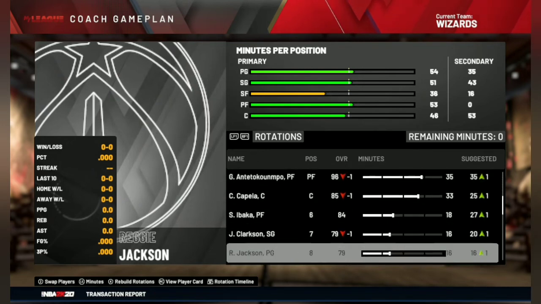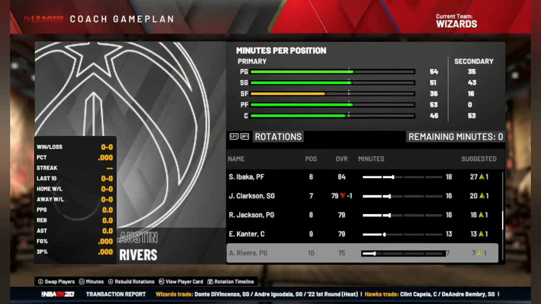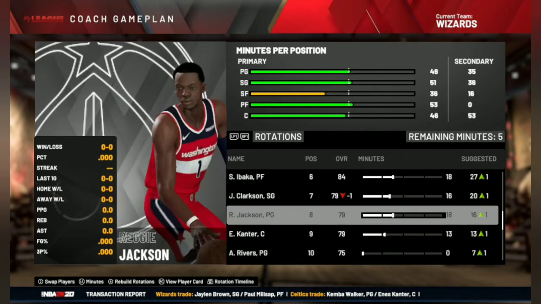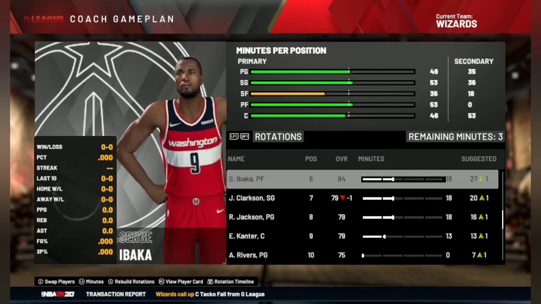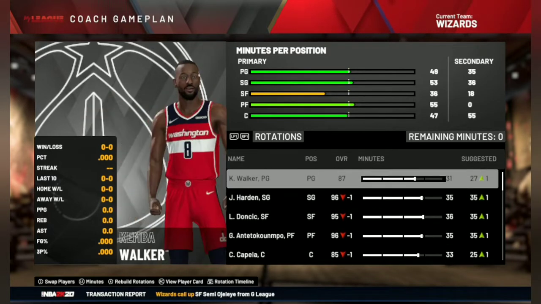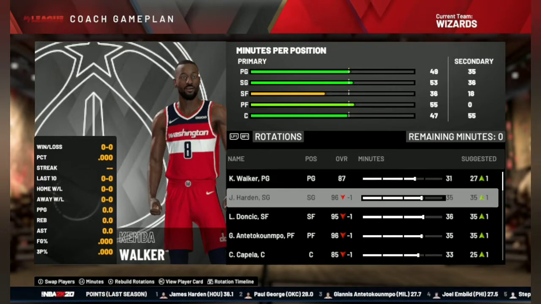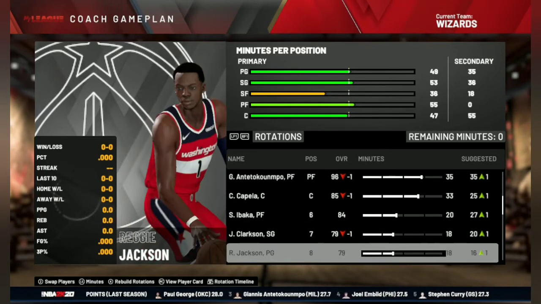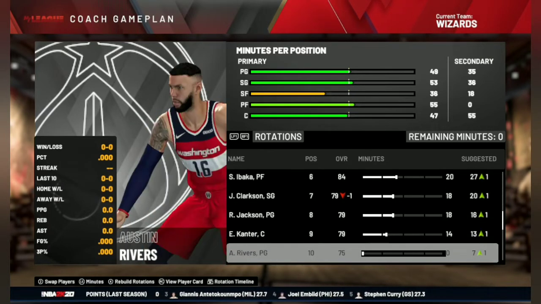And off the bench, we have Serge Ibaka, Jordan Clarkson, Reggie Jackson, and Enes Kanter. I'll remove the minutes from Austin Rivers, so a nine-man rotation will go. That should be good for us. 36 minutes for our three-headed monster, and the rest you can see in all the rotations here.